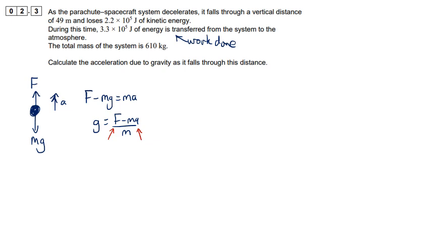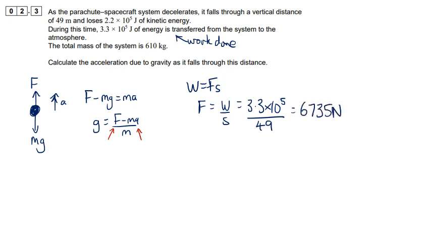Well, F I can find from the work done. I know that the work done is equal to F times s, the force acting over the distance it's traveling through. So F is equal to work done over s. So that's 3.3 times 10 to the 5 joules of work as it falls 49 meters. So that's 6,735 newtons if I work that out.